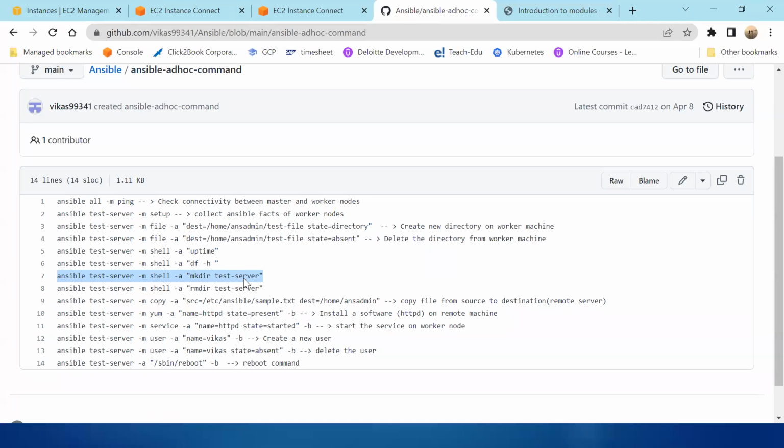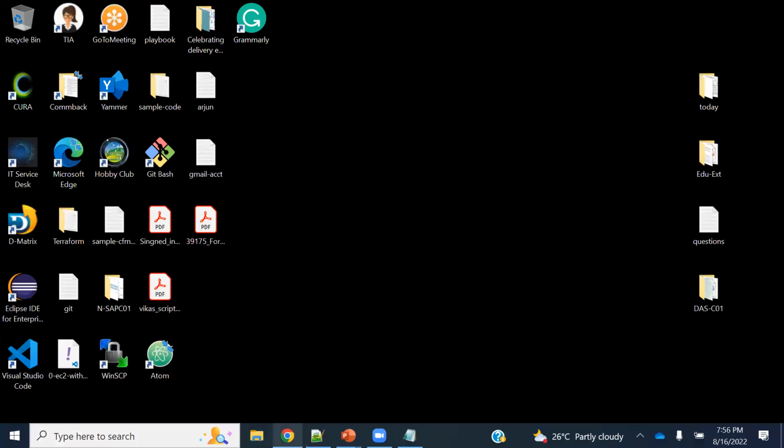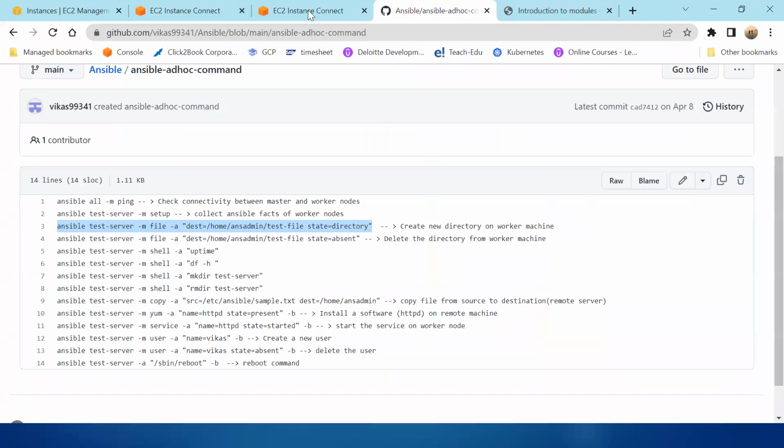If I say module, the module is a ready-made function which you can simply use. If you have to run any shell command, you can use the shell module. If you have to copy any file, you can use the copy module. You can also use the file module. Let me show you how to do that. All these are documented, so you can start practicing, and slowly you will learn everything.